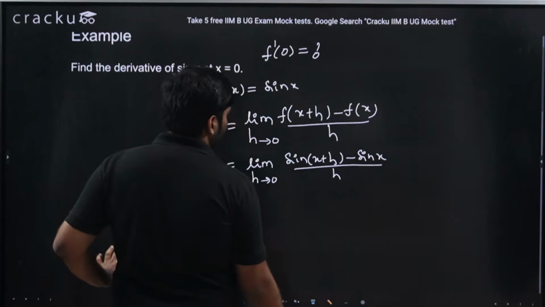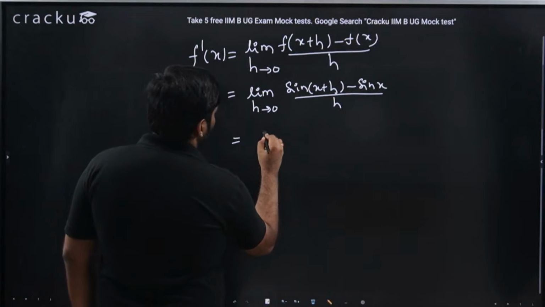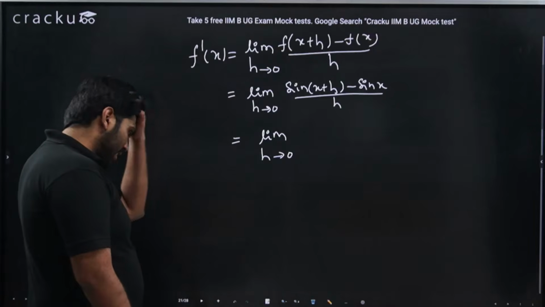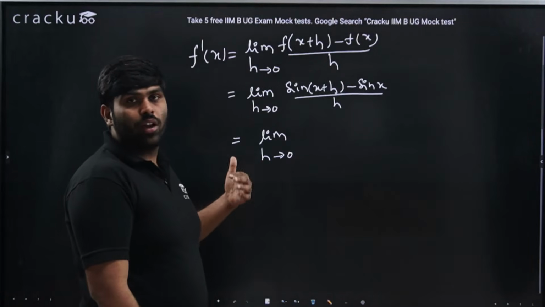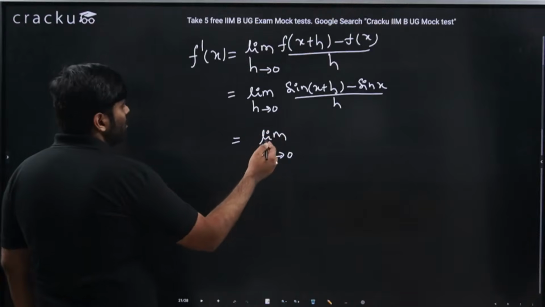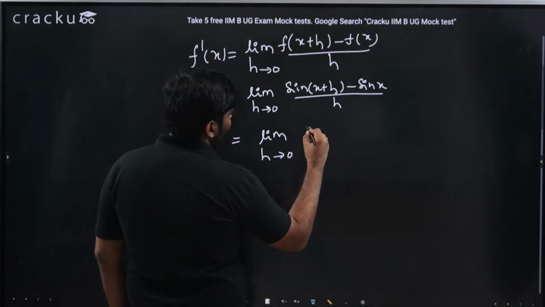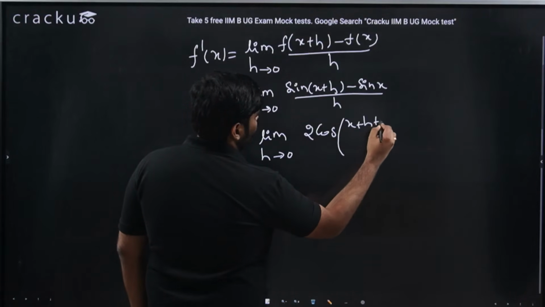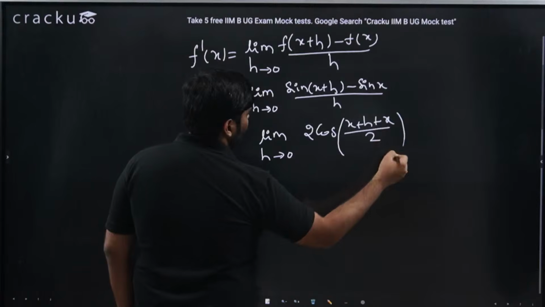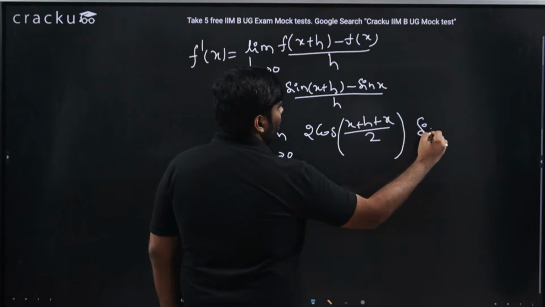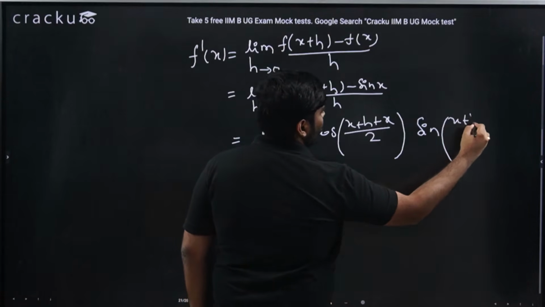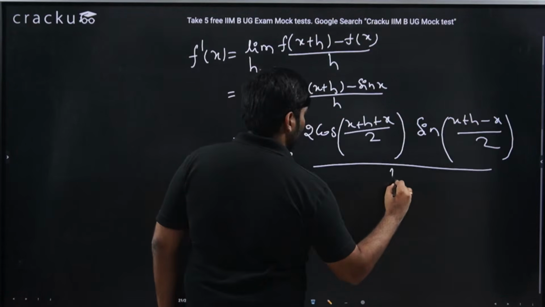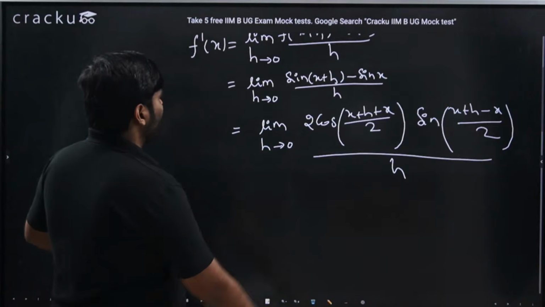What is sin a minus sin b? Because this is 0 by 0 form: h is tending to 0, sin x minus sin x is 0, h is 0, so 0 by 0, I have to simplify it. So limit h tending to 0, sin a minus sin b is nothing but 2 cos a plus b by 2 sin a minus b by 2. That is x plus h minus x by 2, divided by h, which is already given.